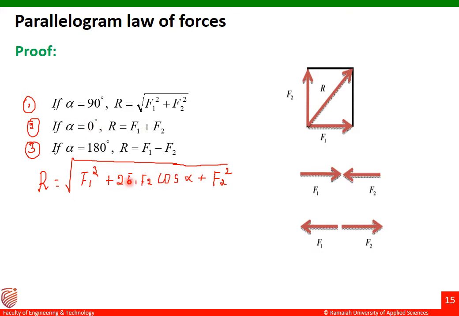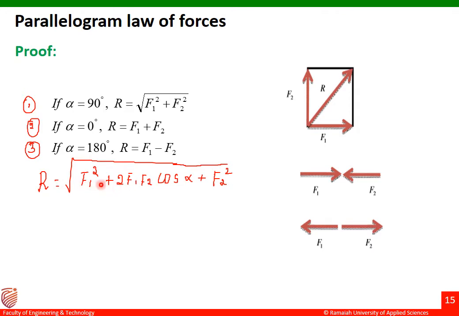Second condition is if alpha equal to 0, the formula for R is equal to F1 plus F2. Okay, let me explain here. If alpha equal to 0, this term will become 1, that is 2 F1 F2 into 1. This is of the form a square plus b square plus 2ab. You can take it as what? F1 plus F2 whole square. Square root of F1 plus F2 whole square. You are going to get the answer for R as F1 plus F2. This is the second condition.